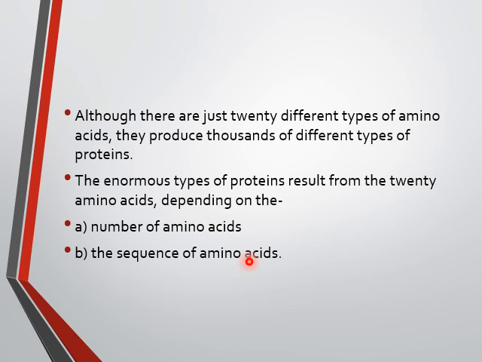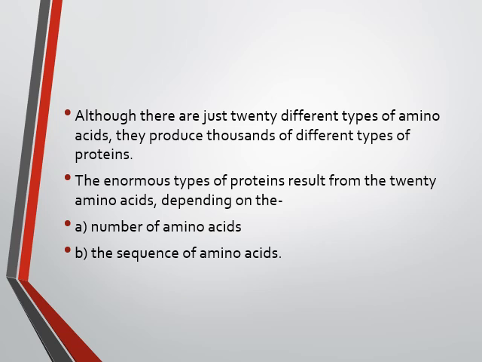For example, we name the amino acids A1 to A20, and if one polypeptide is made of A1 to A5, and another is from A1 to A7, that becomes a different type of protein. If we have A1, A2, A3, A4, A5 in one, but in another we have A1, A5, A3, A4, that means the sequence is different. So with a change in the sequence, we get a new protein.